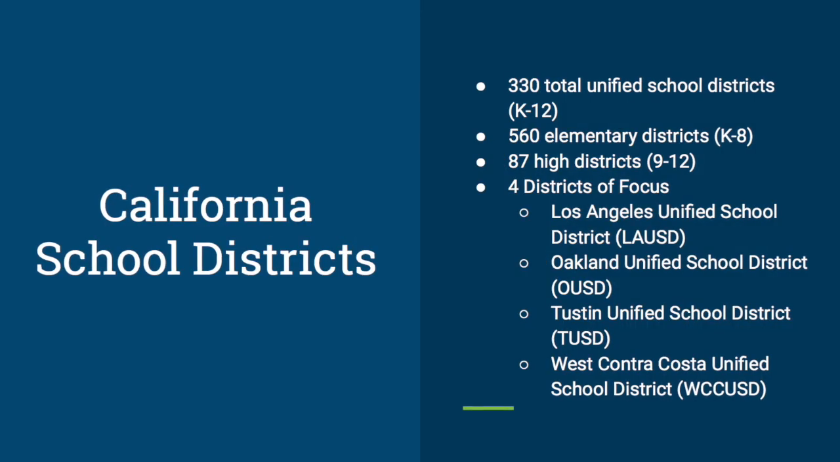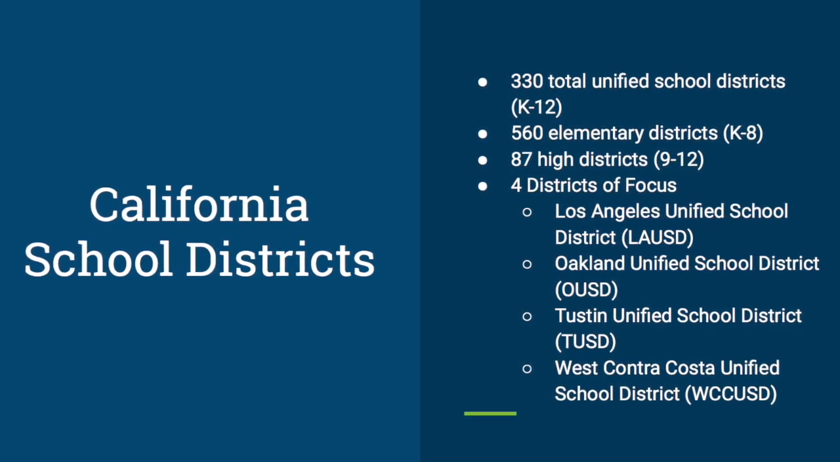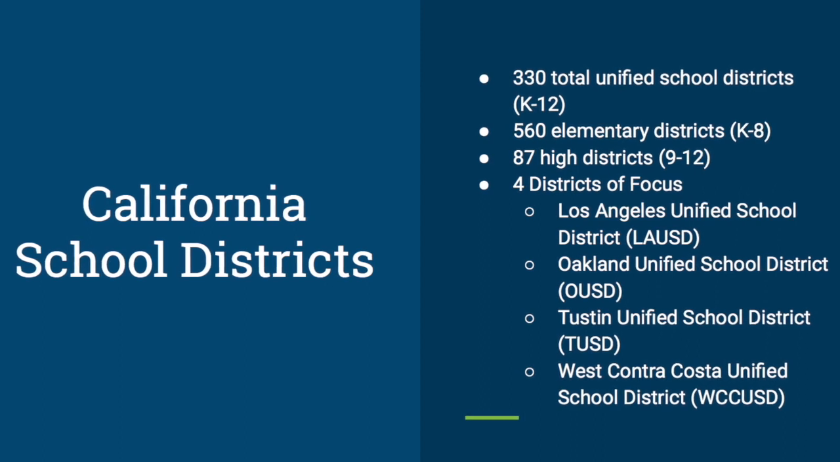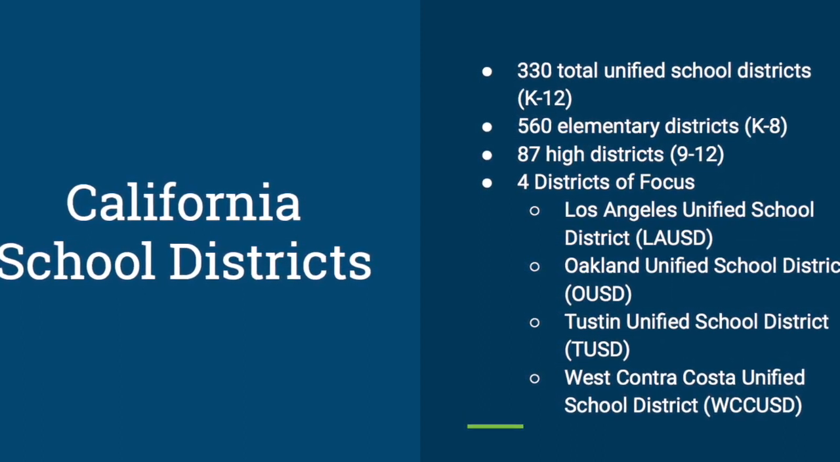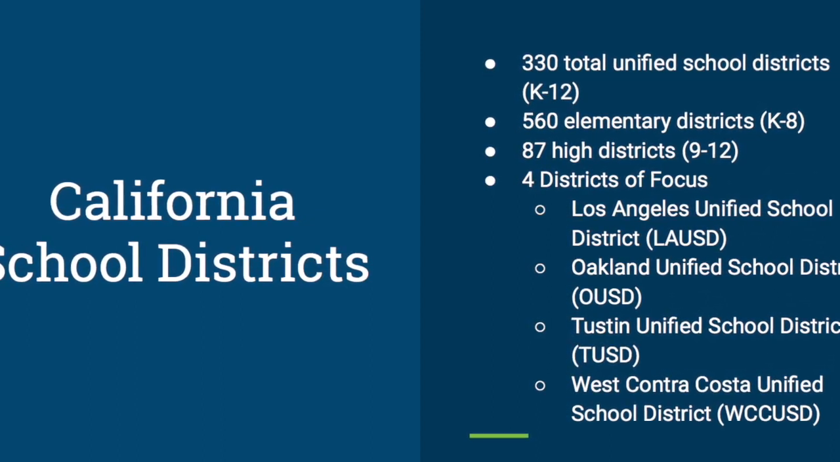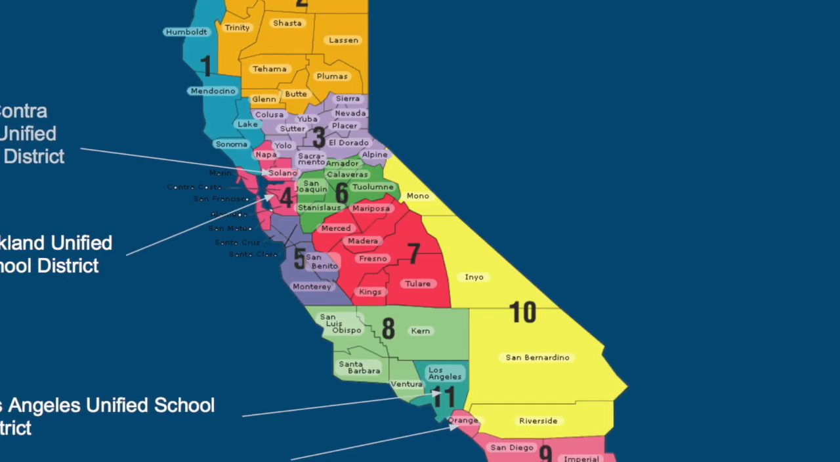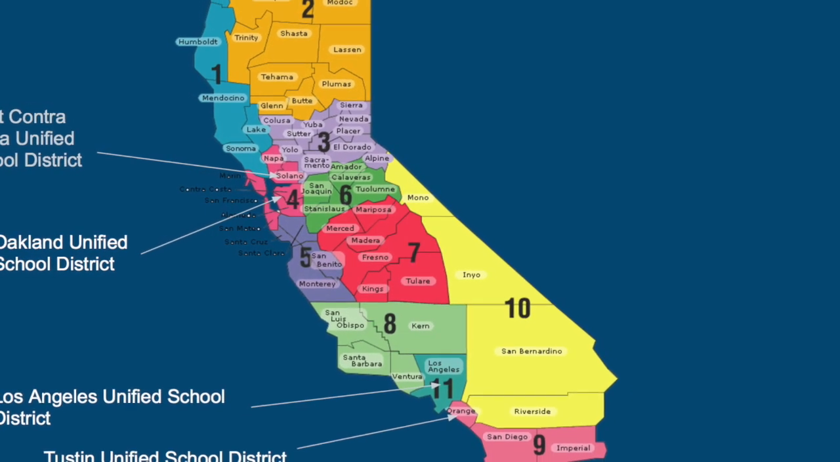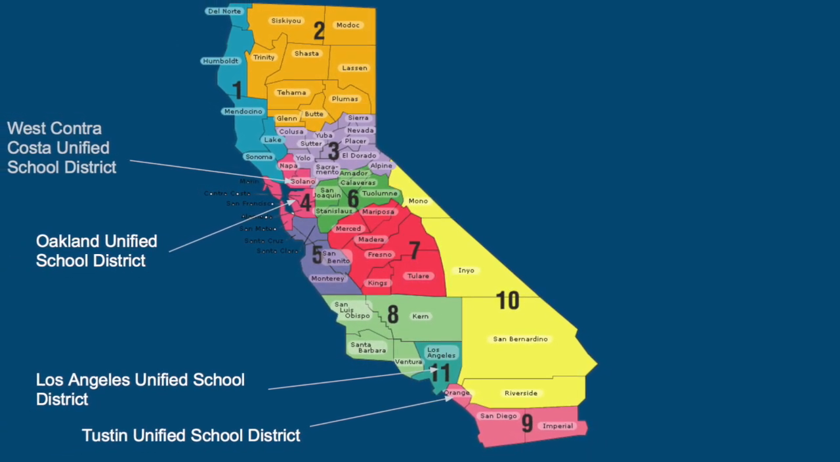There are 330 unified school districts in California, 560 elementary school districts, grades kindergarten through 8th grade, and 87 high school districts, grades 9 through 12. In this project, we are going to focus on 4 districts: Los Angeles Unified School District, Oakland Unified School District, Tustin Unified School District, and West Contra Costa Unified School District. Here we have just provided a visual presentation of where the districts we wanted to focus on are located. 2 are in SoCal and 2 are in NorCal.